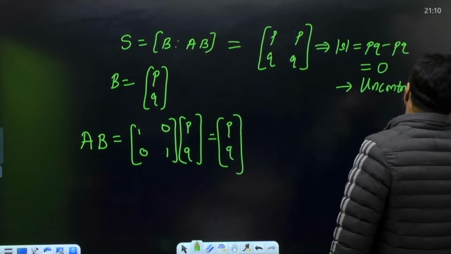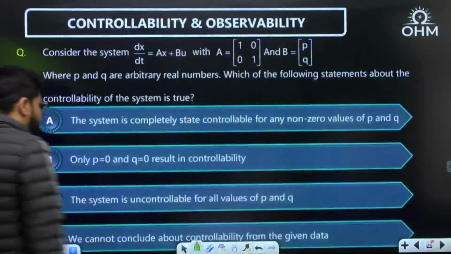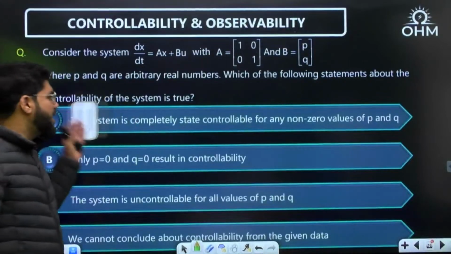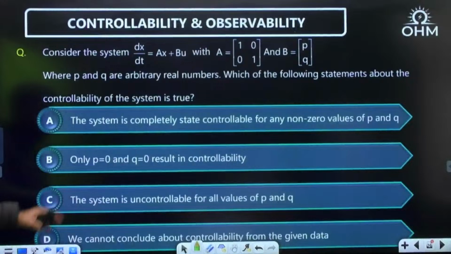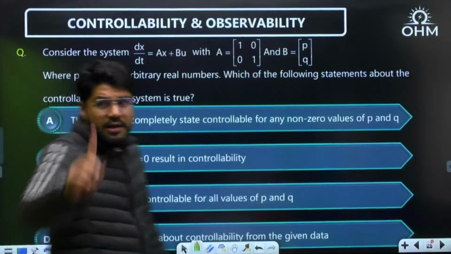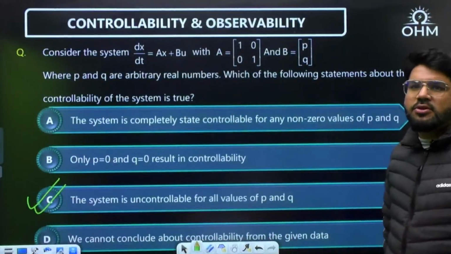Uncontrollable for what values of P and Q? Any value, because PQ minus PQ is always 0. It is always uncontrollable. So that is why A is wrong, dear. If you apply Gilbert's, you say A and you get negative marks. It's an MCQ question. The correct answer is option number C. The system is uncontrollable for all values of P and Q. It is a Kalman's test question actually.